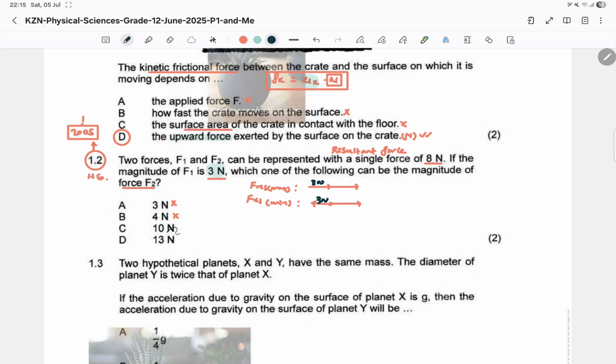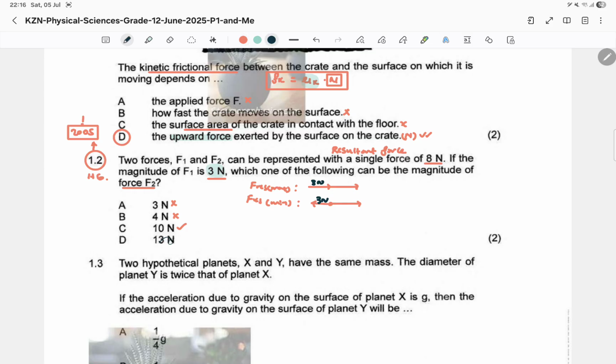Now let's look at 10. If we put 10, maximum here becomes 13. That's greater than 8, meaning 8 is a possible resultant force. So 10 is winning for maximum. What about minimum? 10 minus 3 is essentially 7. Again, that means the range is going to be from 7 to 13. So this one is within range. So this is good. So 10 is possible.